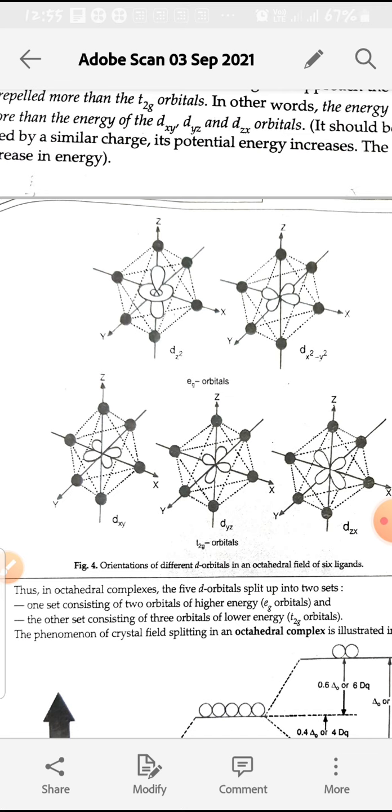In dx square minus y square, the lobes are along the x axis and y axis.